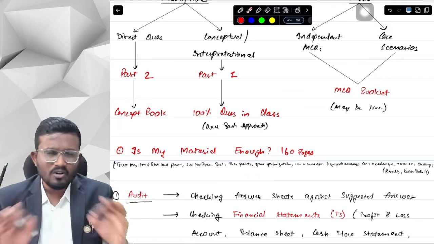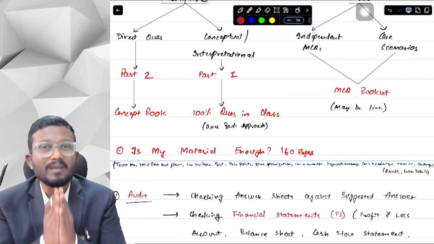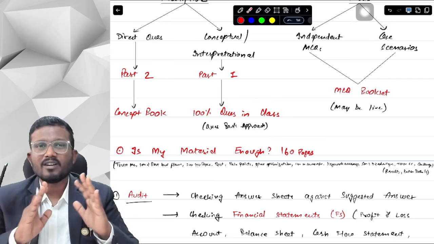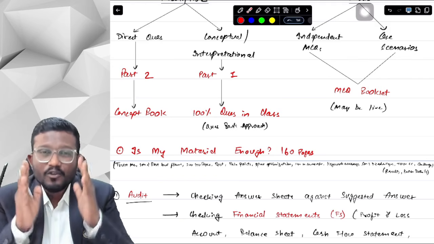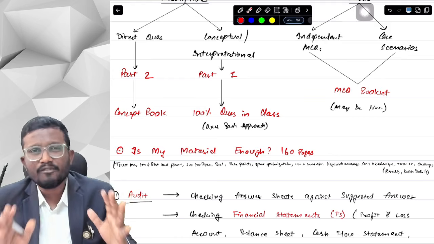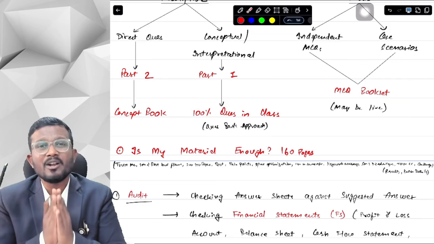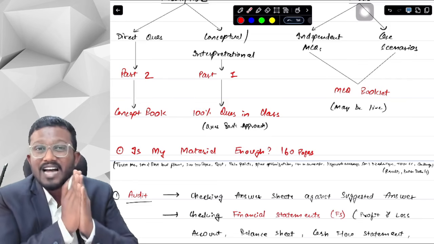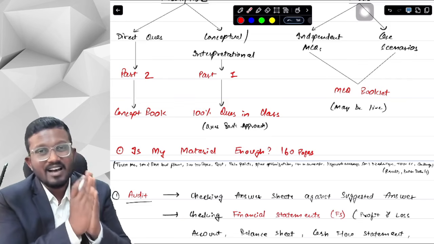So first of all, ICAI study material is best. I'm not kidding. I'm not doubting it. ICAI study material is best. If you want to go for something, and if you have time, if you have all the energy in the world, if you just have audit as the subject to study, then I will genuinely recommend you to go for the ICAI module, because the ICAI module is the Bhagavad Gita for us when we are a CA student.